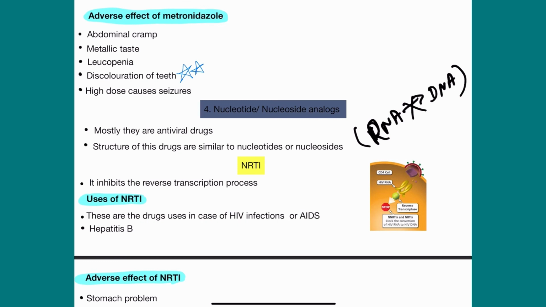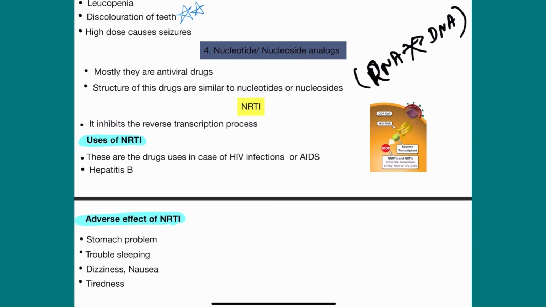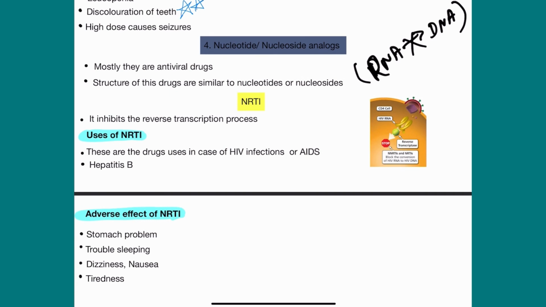In this diagram I show the reverse transcription process, how it works, and how it causes inhibition of reverse transcription. Adverse effects of NRTI: stomach problems, meaning digestion problems, trouble sleeping, sleepiness, dizziness, nausea, and tiredness, so the person feels tired when it is taken.